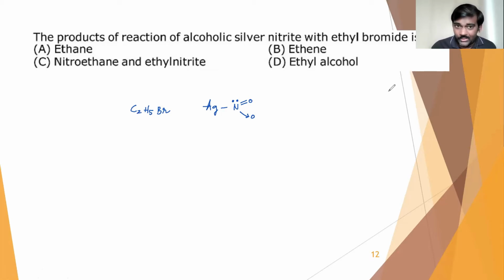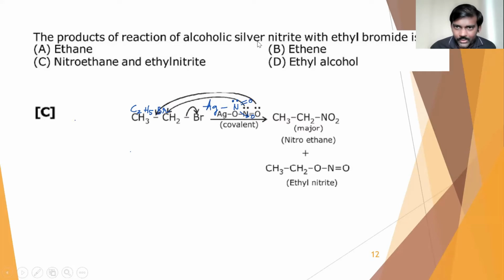And ethyl nitrite also will be coming, C2H5ONO. That will be the minor product because it is a covalent compound. Nitrogen holds the key, that means it will be the reactive center, so the nitrogen will attach to the carbon chain. So the answer will be option C. This is what the reaction is.